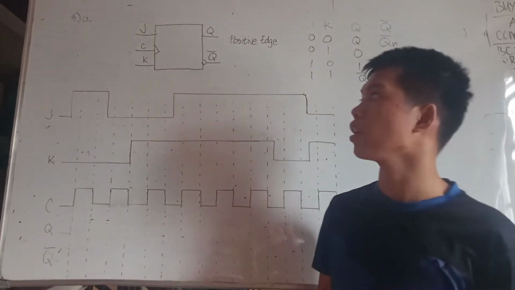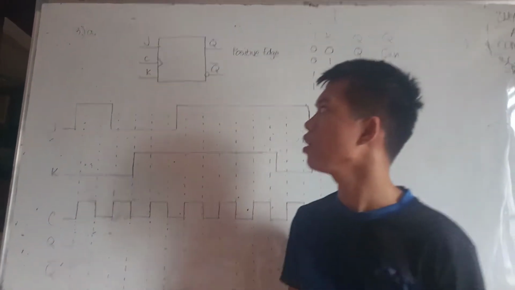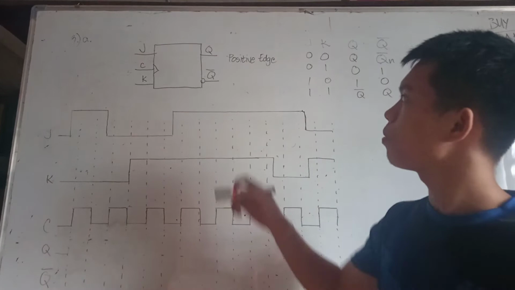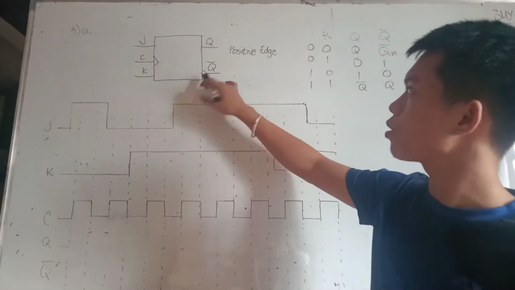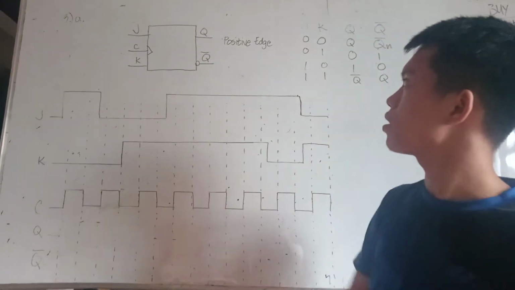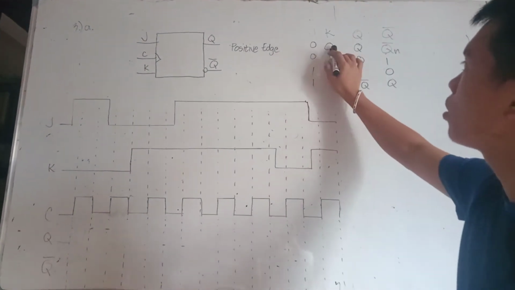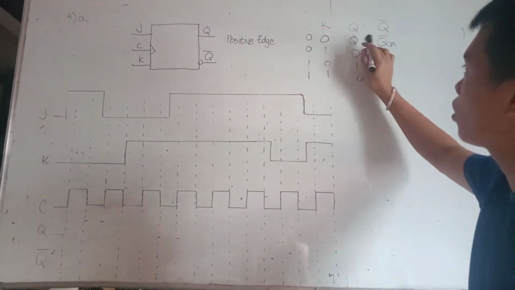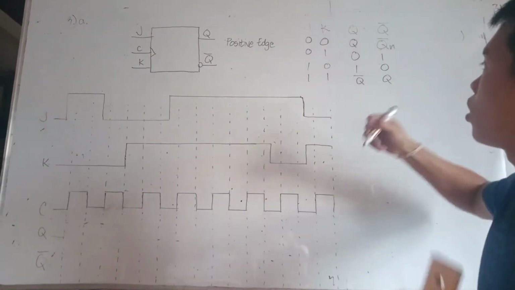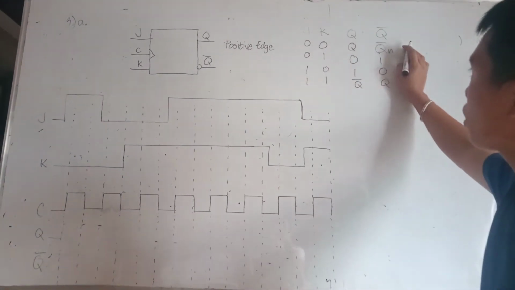For question number 3, we have the JK flip-flop, and this diagram shows it is a positive edge. In theory, if J is 0 and K is 0, Q would be simply Q, and bar Q would be Qn.